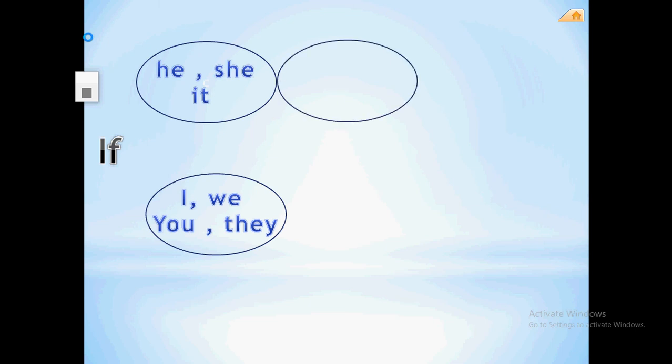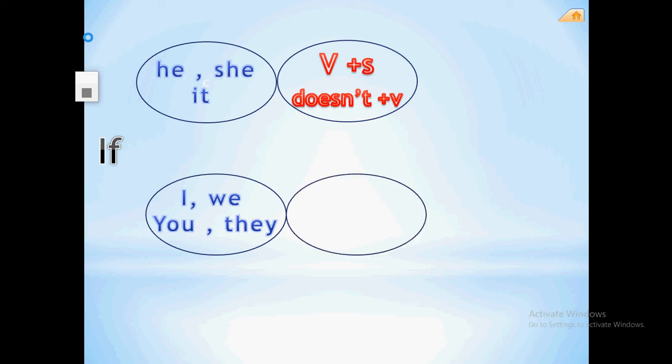If you start your example with a singular pronoun, it must be followed by verb plus s or doesn't plus the verb, as we said in the first lesson of this unit. Verb plus s to make an affirmative sentence, doesn't plus a verb to make a negative one. But if you start your example or sentence with a plural pronoun, it should be followed by a verb or don't plus the verb.